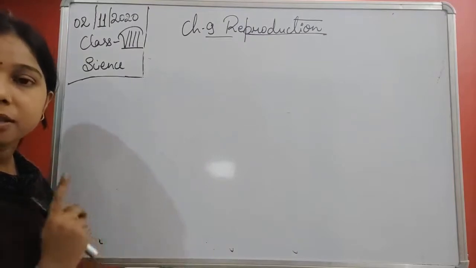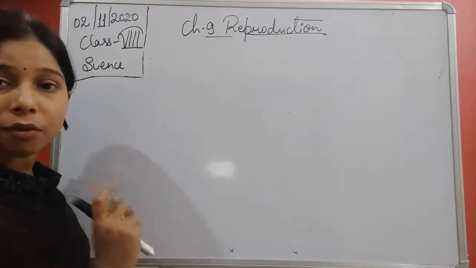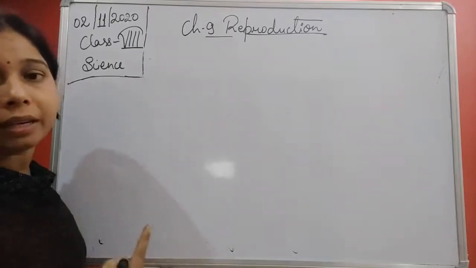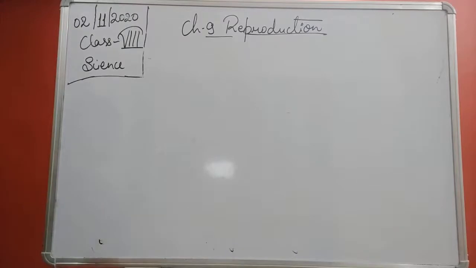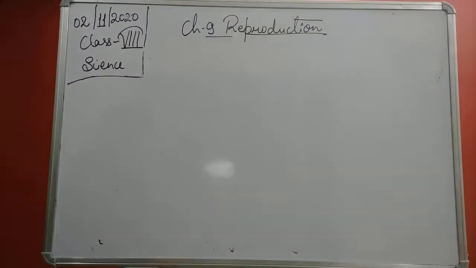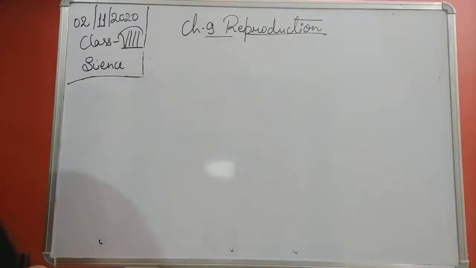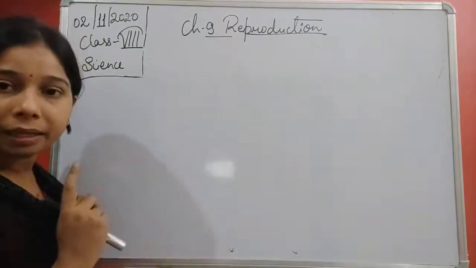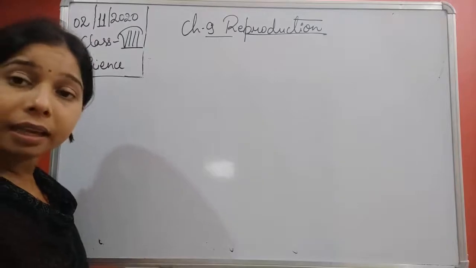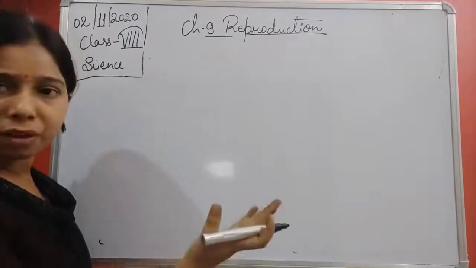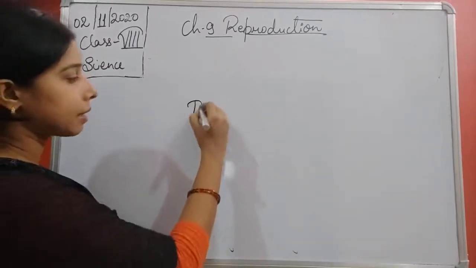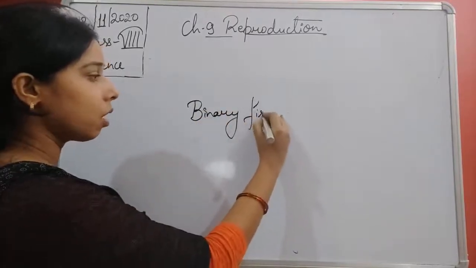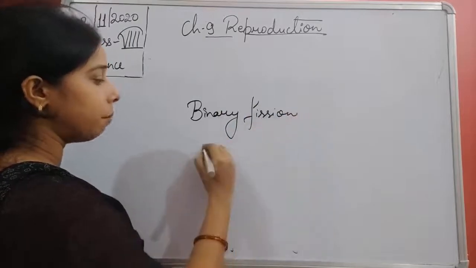Asexual reproduction is that reproduction which does not involve any sexes in it. It means it involves only one parent. That is asexual reproduction. So we can say that asexual reproduction involves only one parent. And we had discussed that in asexual reproduction, students, there are different methods, and we already discussed two methods, which include binary fission and budding.